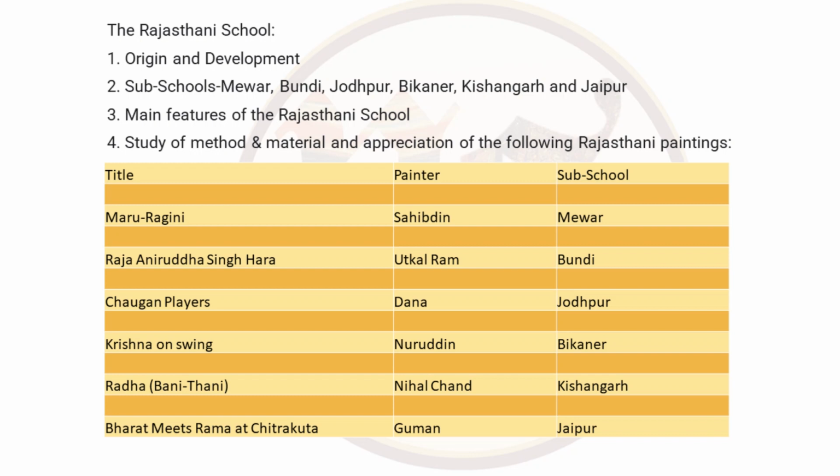Before we begin, let's look at the things that are given in the syllabus. The Rajasthani school has origin and development, sub-schools which are Mewad, Bundi, Jodhpur, Bikaner, Kishangarh and Jaipur. All these schools have their themes and features, but main features of Rajasthani school, which is the third point, we need to emphasize more on them. Then comes study of method and material and appreciation of the following Rajasthani paintings.